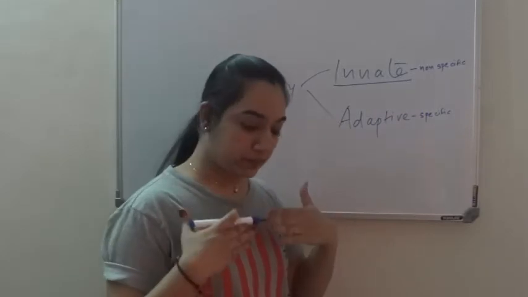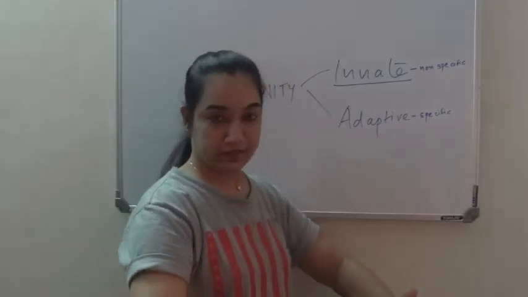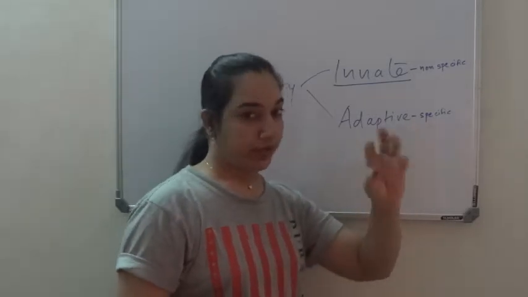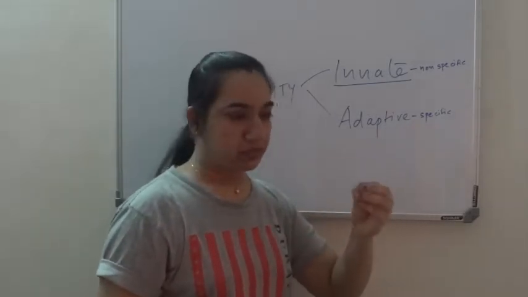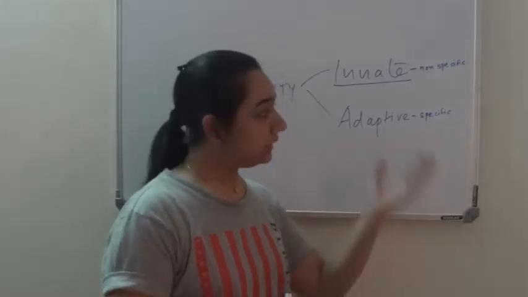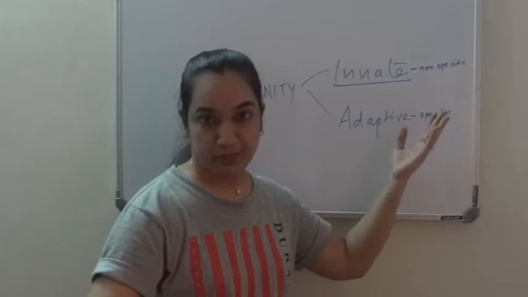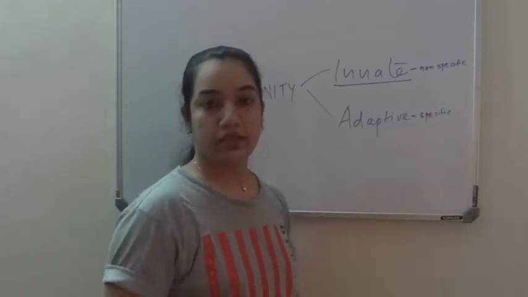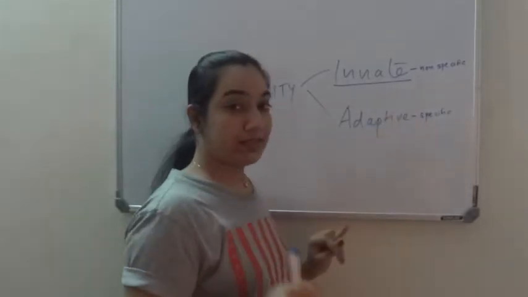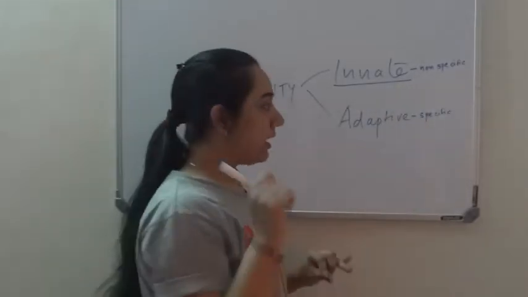So innate comes first always. It is always first the innate immunity which is fighting against the pathogen. Only if the innate is not able to get rid of the pathogen, or the pathogen is really so strong that it is crossing that barrier, innate will call for backup to adaptive. Okay, and then adaptive will come into the picture. So innate comes first, and that is why it provides the first line of defense, and then comes adaptive.